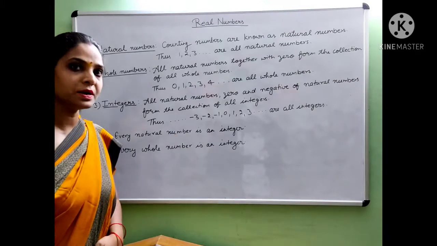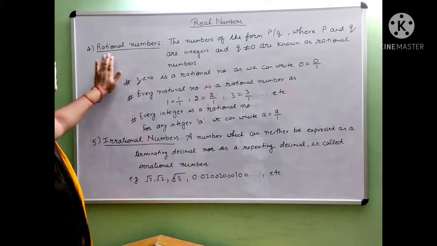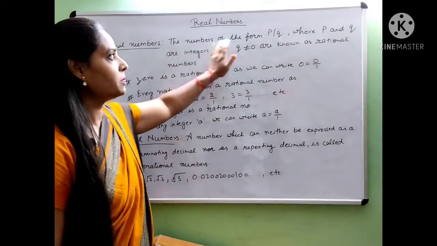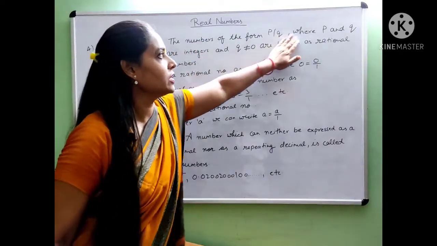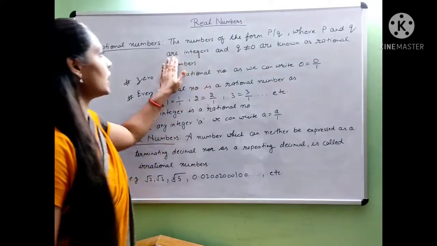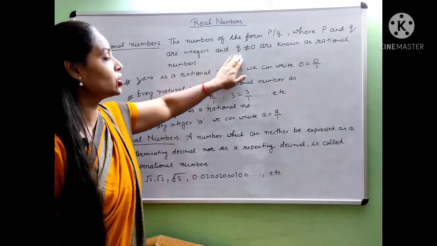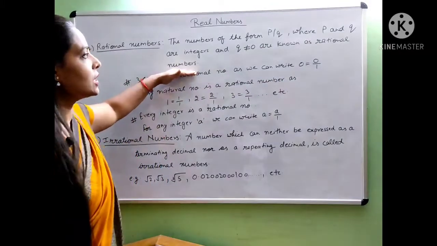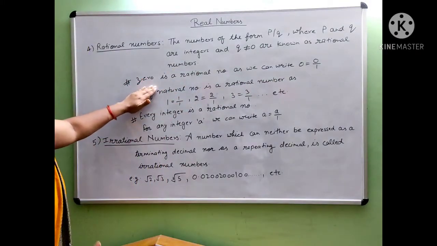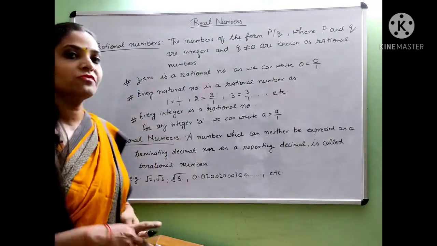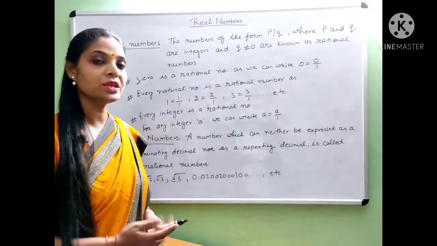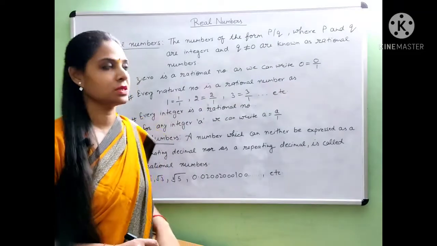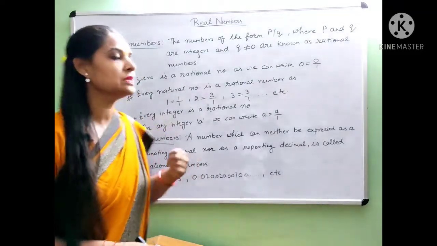So, more on numbers. The fourth one is rational numbers. The numbers of the form p upon q, where p and q are integers and q is not equal to 0, are known as rational numbers. So every number which we can write in the form p upon q, where q is not equal to 0, is known as a rational number.